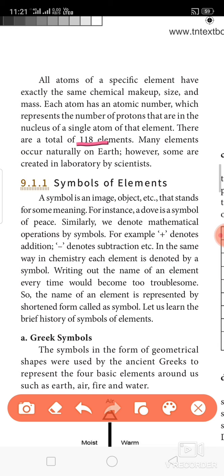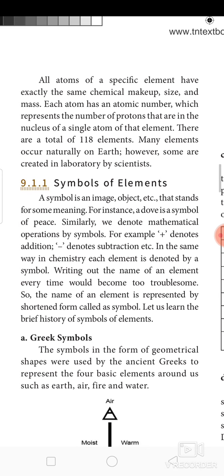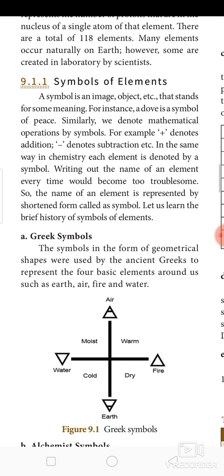Let's know about the symbols of elements. Throughout the world, throughout our life, symbols make our life very easy and approachable. So, in science also, we follow various symbols. For example, we have the dove, pigeon, as a symbol of peace. Also, for traffic rules, we follow various symbols. Also in mathematics we have operations: plus symbol for addition, minus symbol for subtraction, etc. So we use symbols throughout our life.